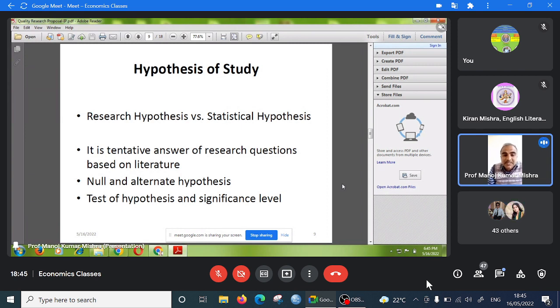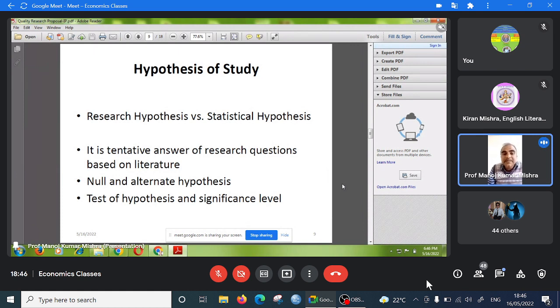In the alternate hypothesis, there is a significant impact, there is a significant difference. We can make it like this. If there is a significant impact, there are one-tailed and two-tailed alternate hypotheses. If the alternate hypothesis is expanded in one direction, that is a one-tailed test, and if it is expanded in two directions, that is a two-tailed test. If there is a significant impact of the independent variable on the dependent variable, either it may be positive or it may be negative.